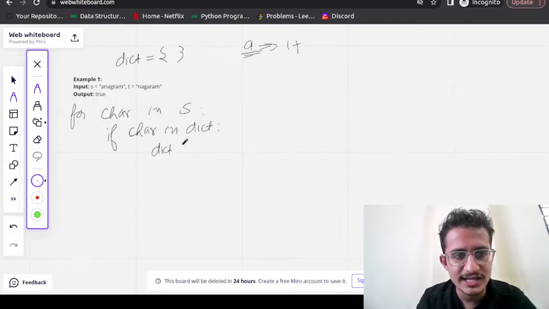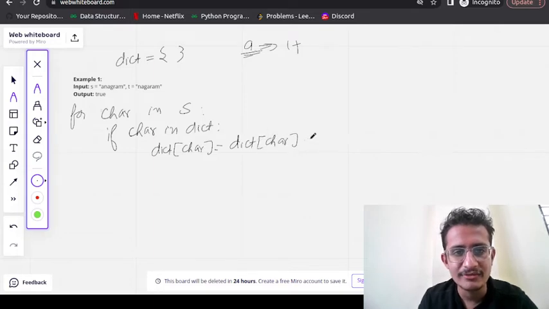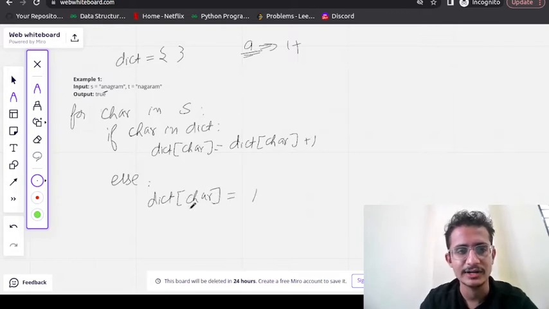So if the dictionary of character exists, we will increase the count by 1. Else, suppose a new character is coming and it is not present, we will start that number at 1. So dictionary of character equals 1. Now we have traversed the S string.